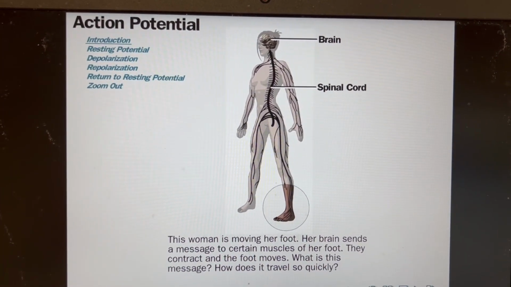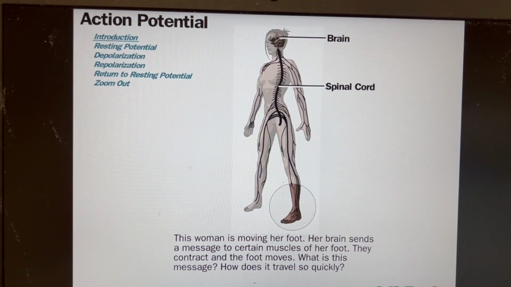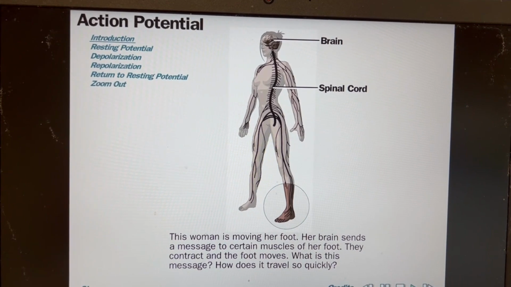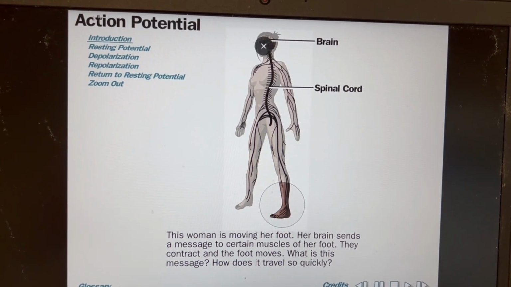Welcome to the A-level nervous system introduction. Today you're going to learn about how the brain passes messages on to our muscles and our organs.